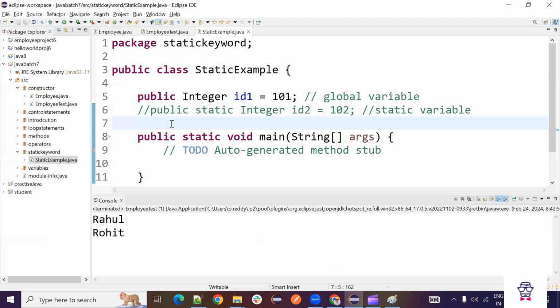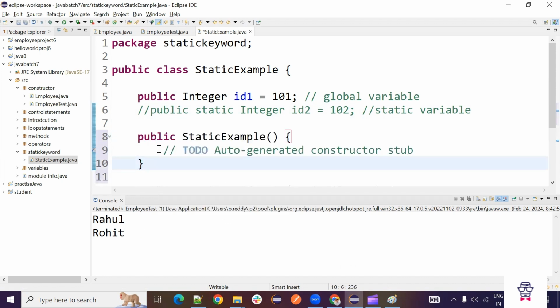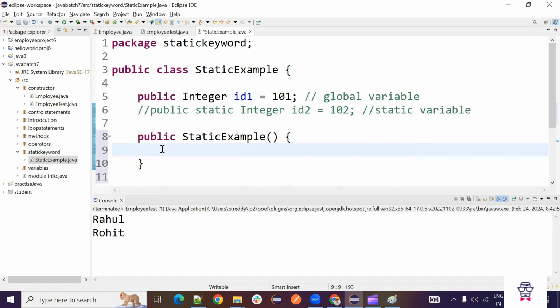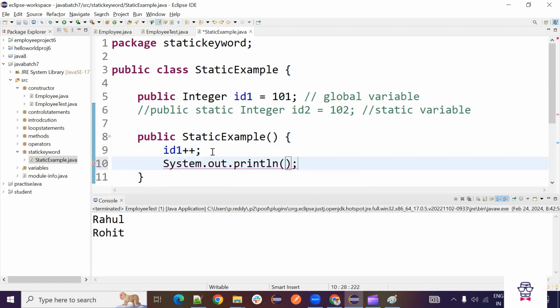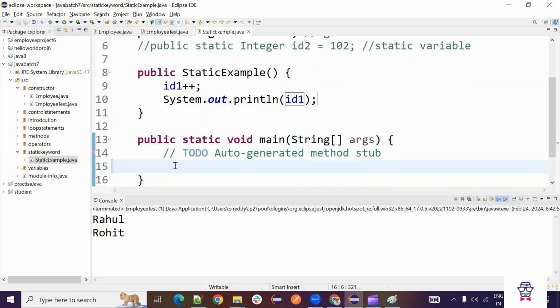So there is it has some constructor also. Let's say static example, right? So static example constructor. We are increasing id1 plus plus. So what we are doing? 101 it is. So we are incrementing one. 102. Sys out id1. So we are printing. Simply we are not doing anything. We created one constructor. In that constructor, we like id1 is there. We incremented it. Now what we have to do? We have to use that constructor object.